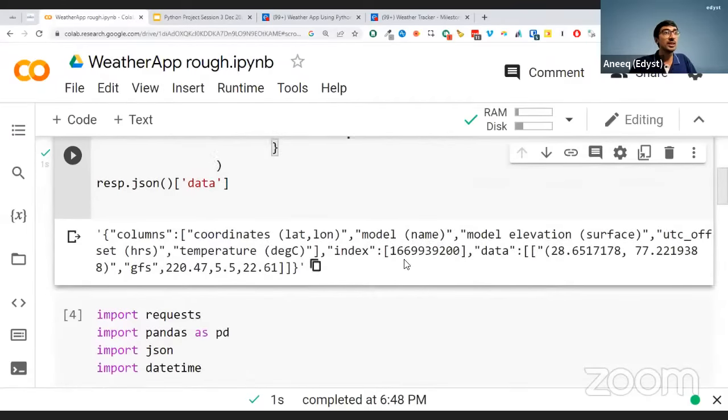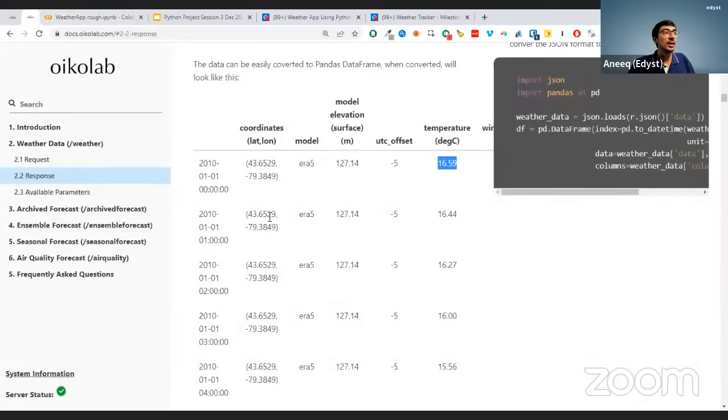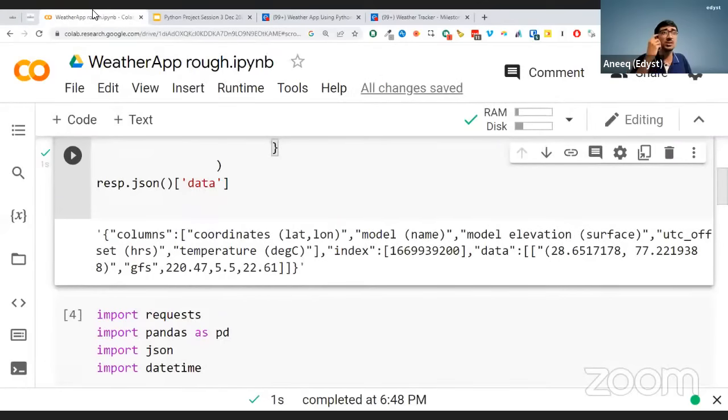Now, if you see, the data reduced a lot. Why did the data reduce? Because earlier it was giving me minute by minute. If you look over here, it was actually giving you per hour. At midnight, it was this. At 1 a.m., 2 a.m., 3 a.m., 4 a.m. I didn't want that. I just want you to tell me what the temperature is on that day. So now the data is reduced because it's giving me just that one day.